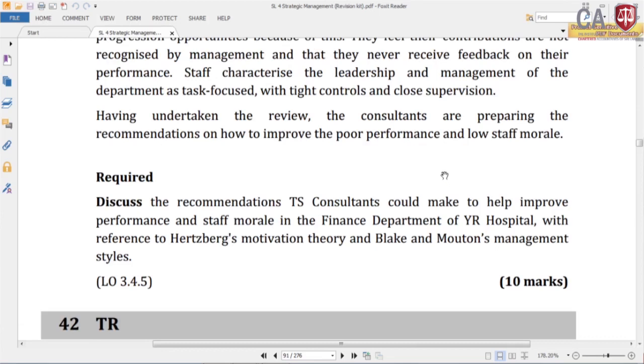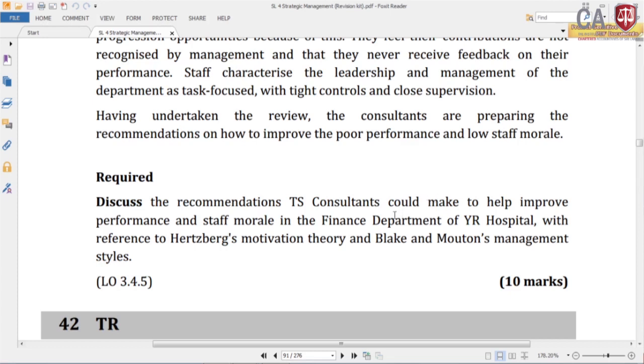Right. Here what is the requirement? Discuss the recommendations TS consultant could make to help improve performance and staff morale in the finance department of YR hospital with reference to Herzberg motivation theory and Blake and Mouton management style. So, 10 mark question.